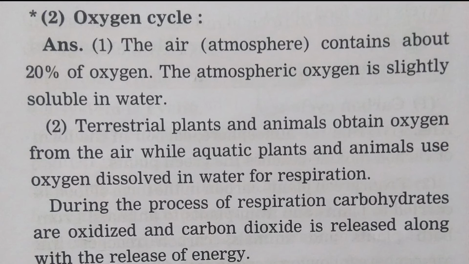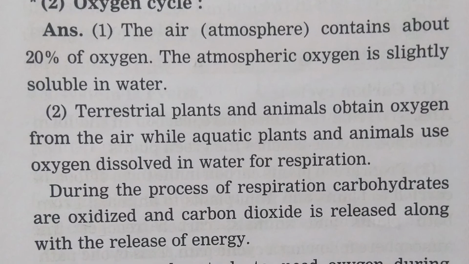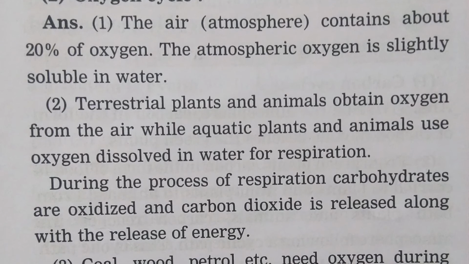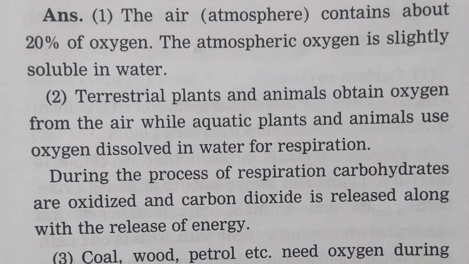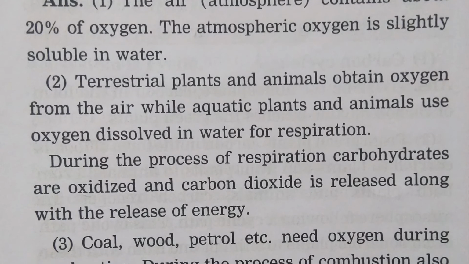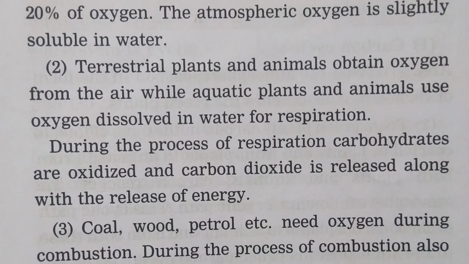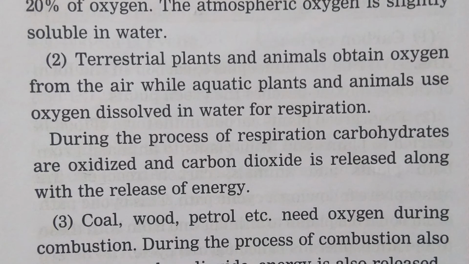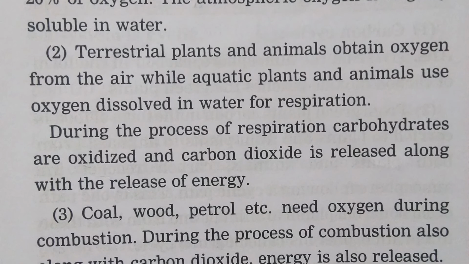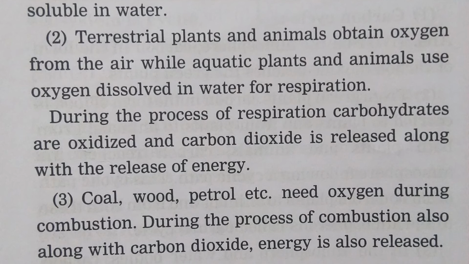So next point is oxygen cycle. The air contains about 20% of oxygen. The atmospheric oxygen is slightly soluble in water. Terrestrial plants and animals obtain oxygen from the air, while aquatic plants and animals use oxygen dissolved in water for respiration.